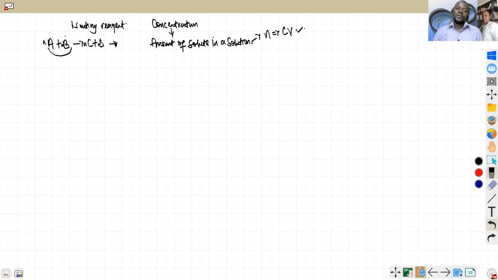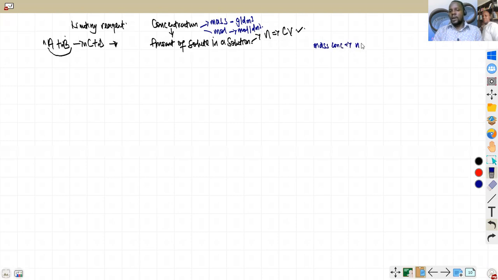So the next thing I talk about, when we talk about concentration, we can talk about mass concentration. We can talk about mole concentration, which are what we are going to quickly talk about. Now, these are a little bit of an experiment you might have done in early classes, and if not, it's still not a problem. So concentration can be divided into two for now: mass concentration and mole concentration. Mass concentration you call concentration in gram per dm cube, and mole concentration you call concentration in moles per dm cube. Short concepts.